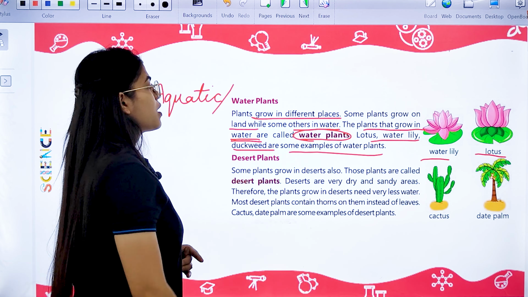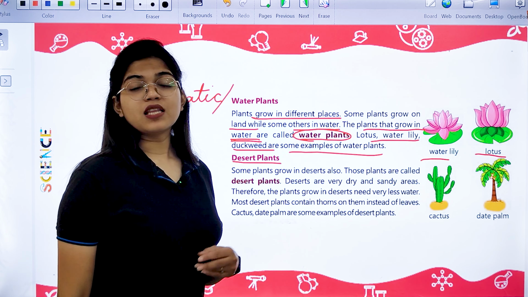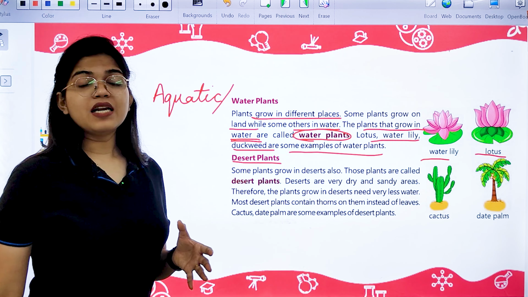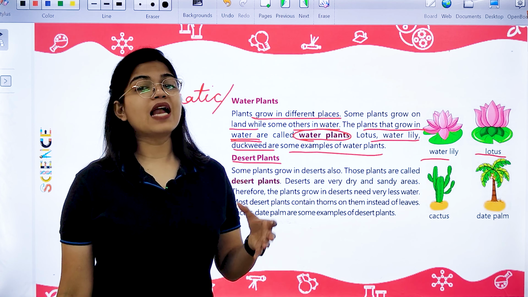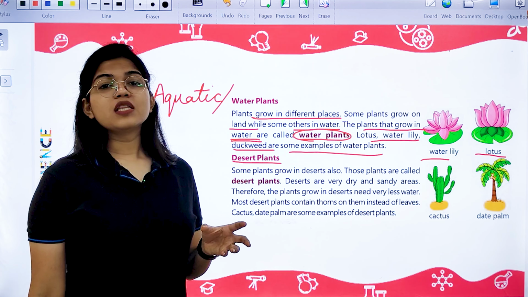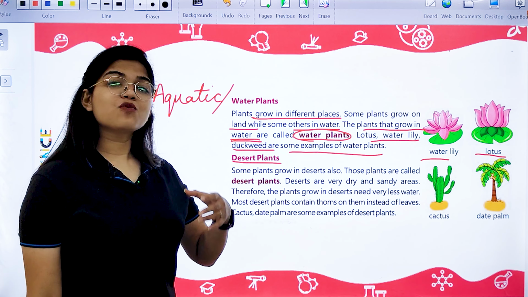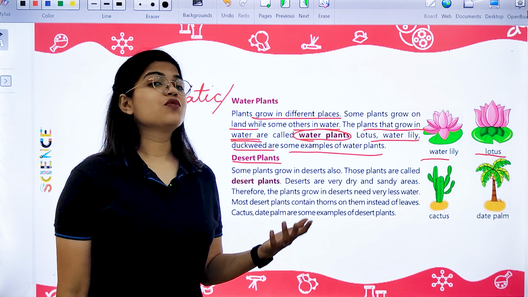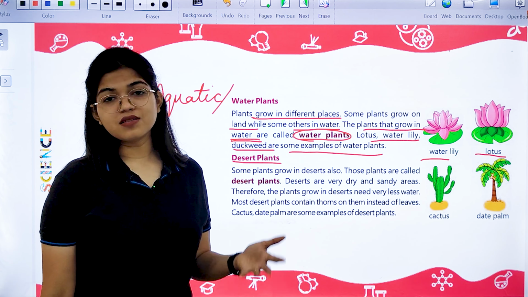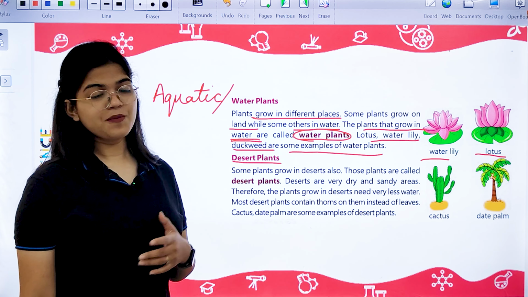Now next we have desert plants. Again, the name suggests plants which grow in the desert area. Desert areas are hot and sandy areas where there is scarcity of water and very little rainfall. During the daytime it is very hot in the deserts and during the night it is very cold. Such places are known as deserts, and the plants which grow in deserts are known as desert plants.